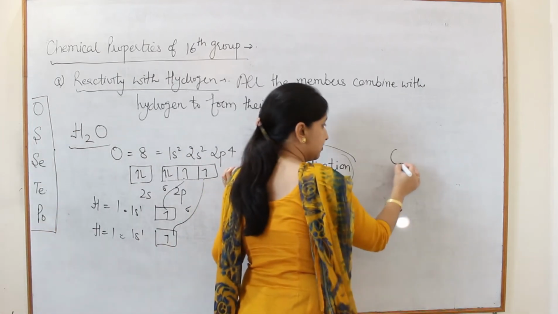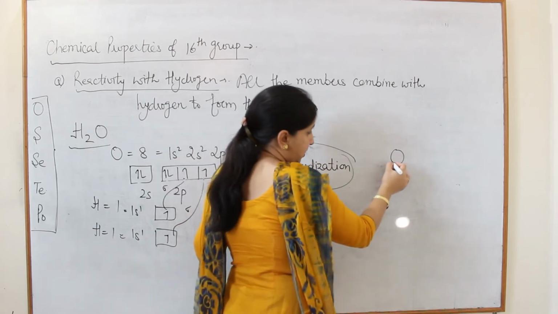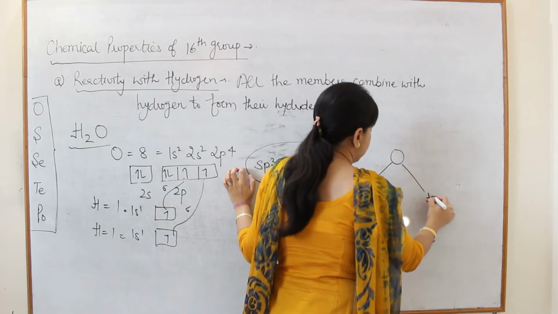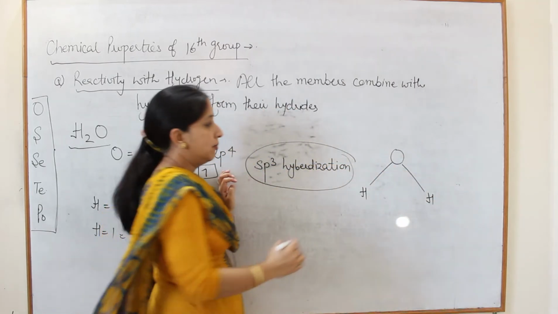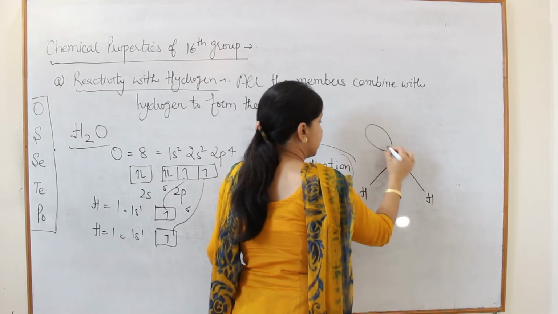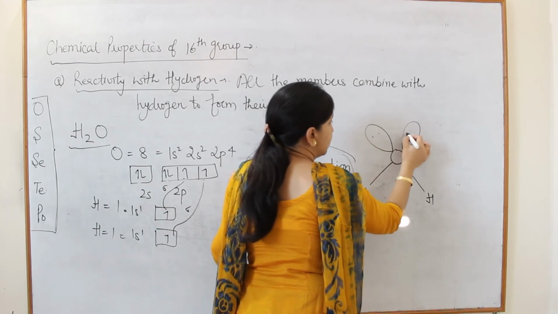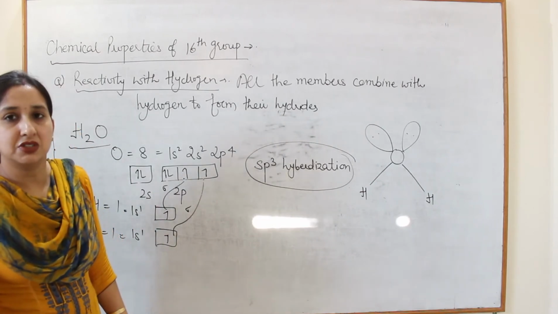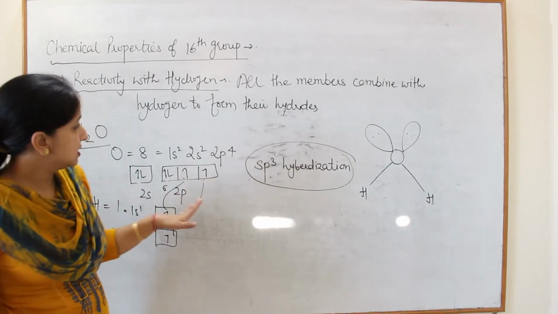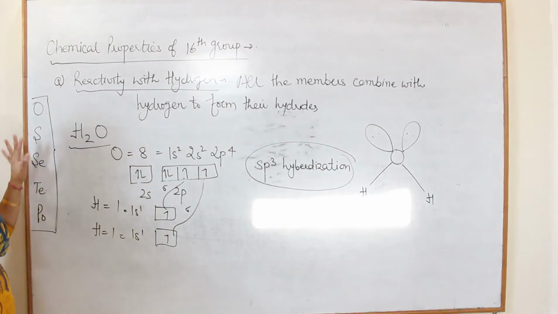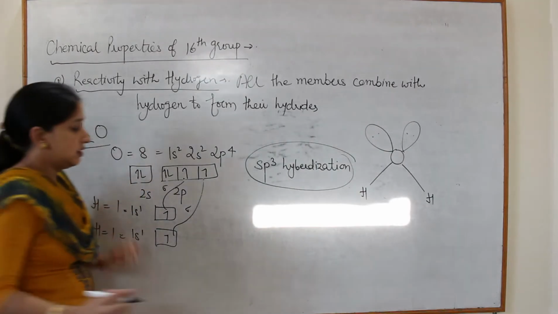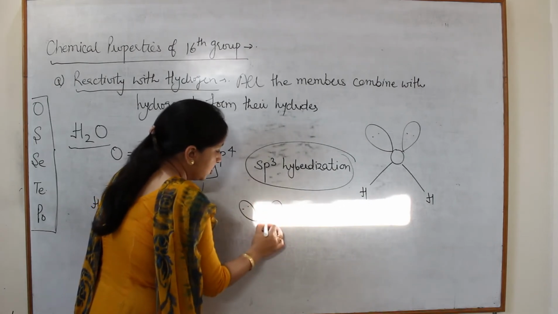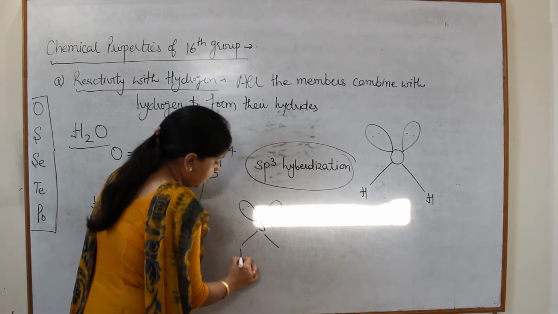This is oxygen: it will form a bond with one hydrogen and a second bond with the second hydrogen, but the other two orbitals are occupied by two lone pairs. So this is basically the structure of water, or any other hydride of the 16th group. In case of sulfur, we will write sulfur over here with two lone pairs and two bond pairs.